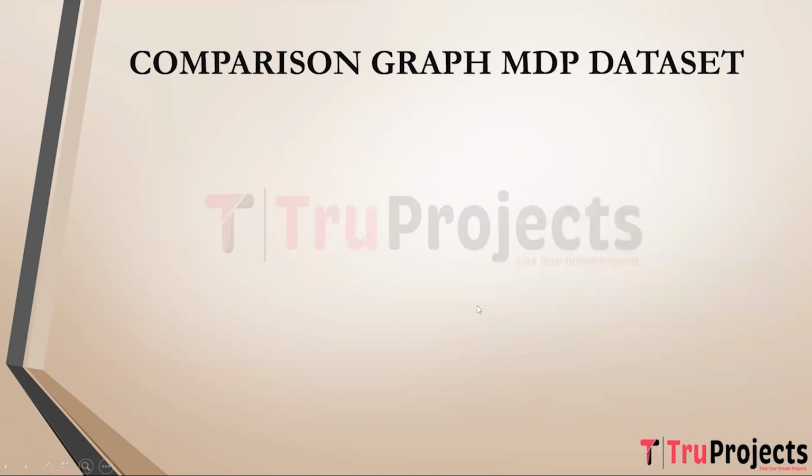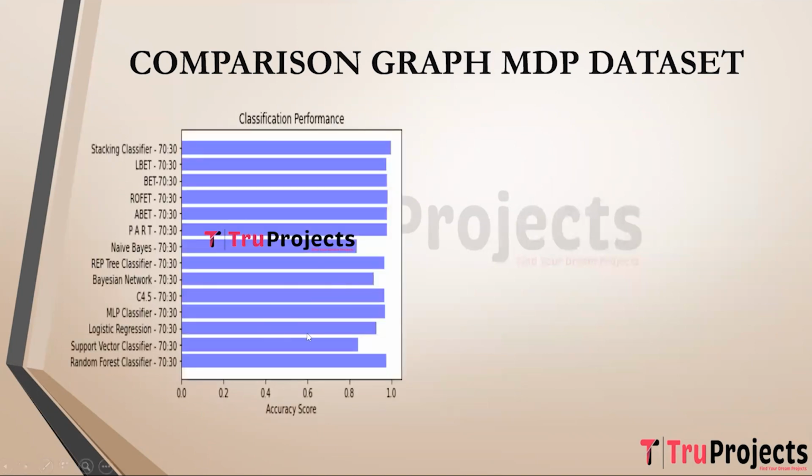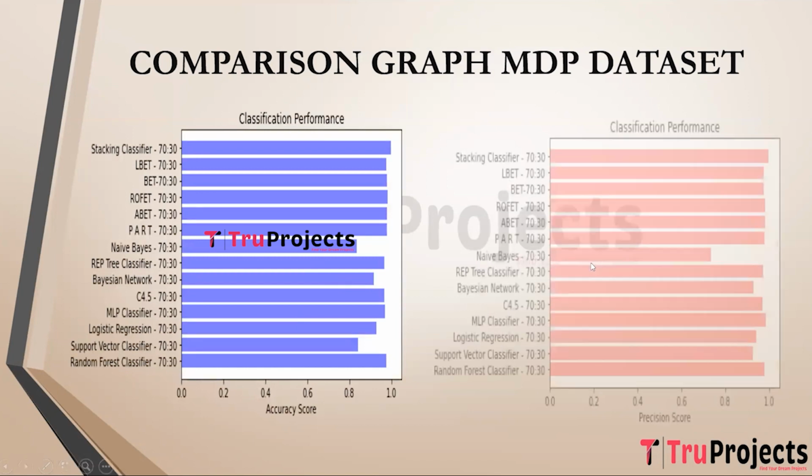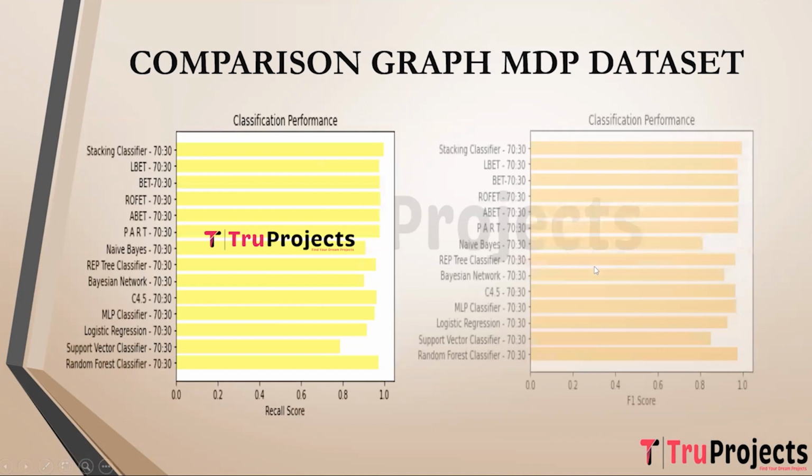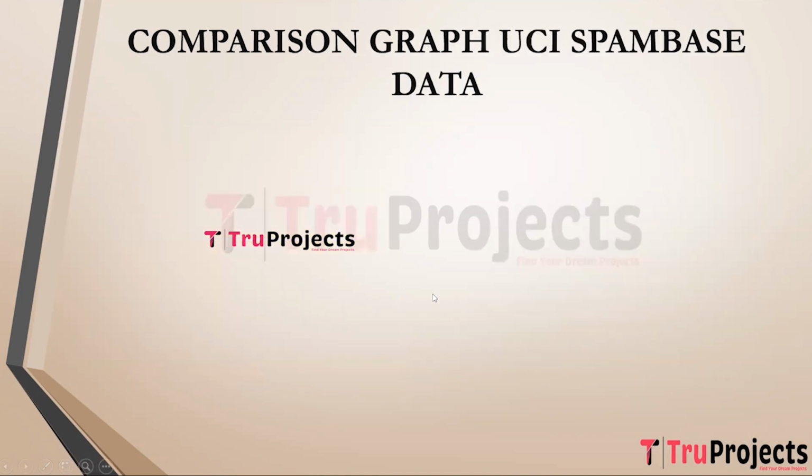Comparison graph for MDP dataset. This is the accuracy graph for MDP dataset. This is the precision graph. This is the recall graph. And this is the F1 score graph.